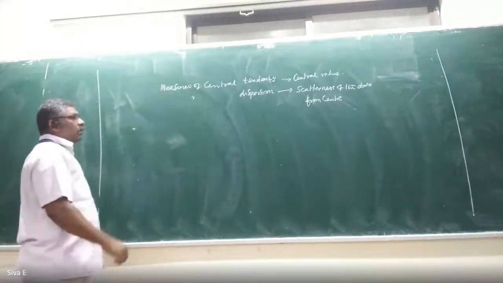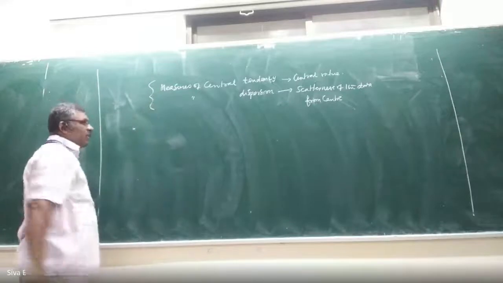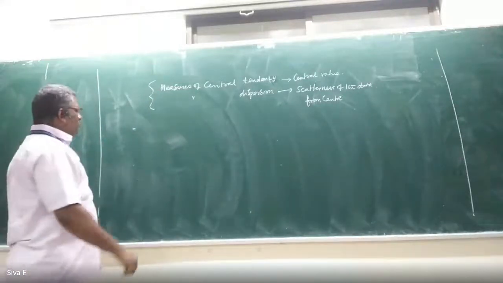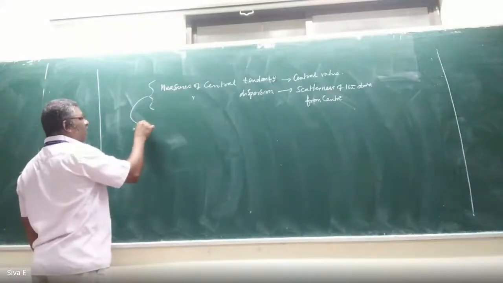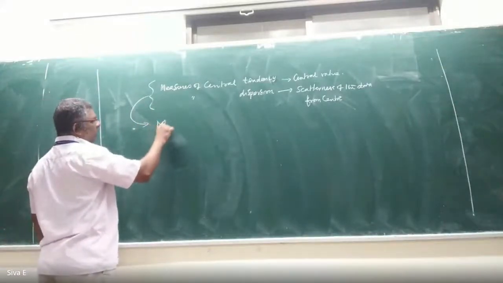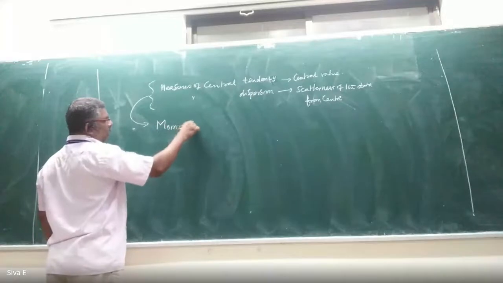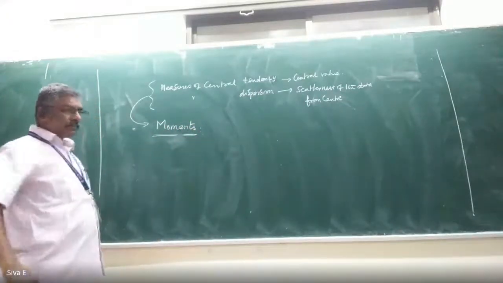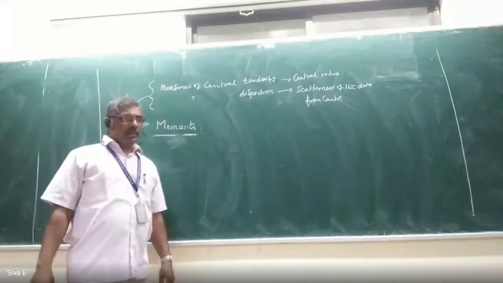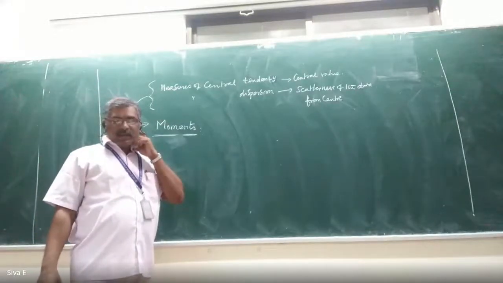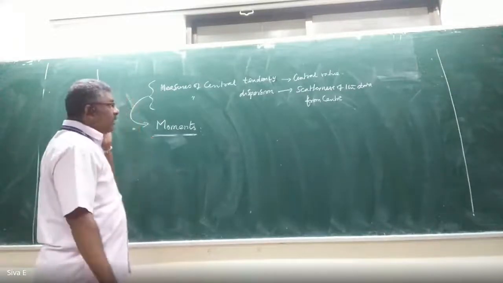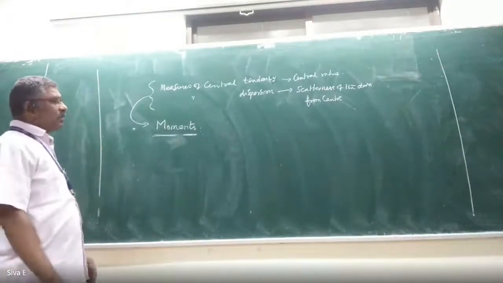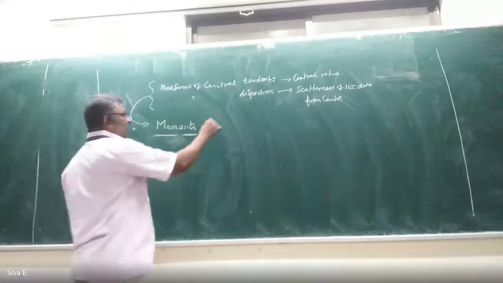Now, we are combining all the measures of central tendency and measures of dispersion. Everything, we will combine in a single word. That word is known as moments. It contains the measures of central tendency and the measures of dispersion, and two more chapters are there: skewness and kurtosis.